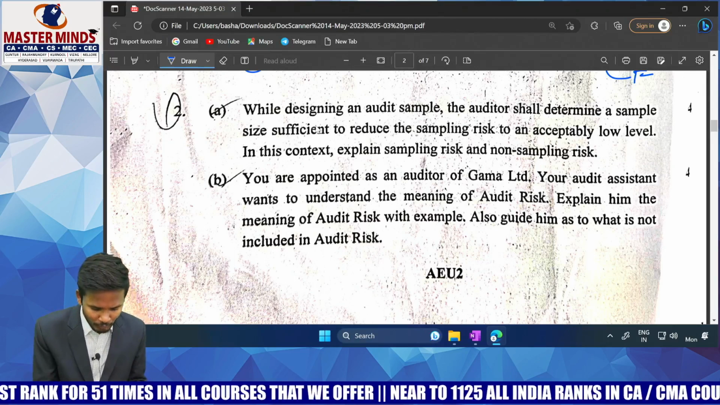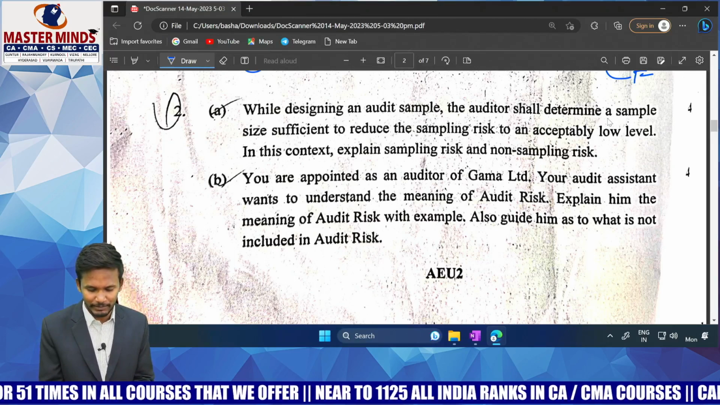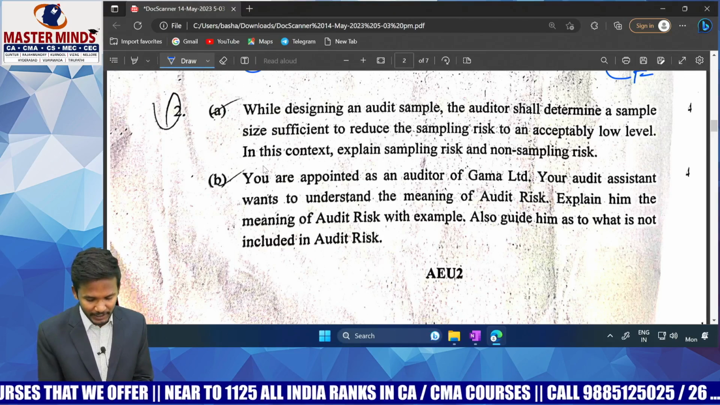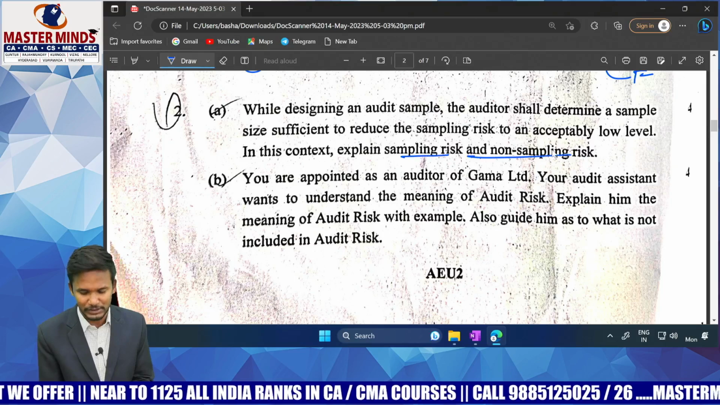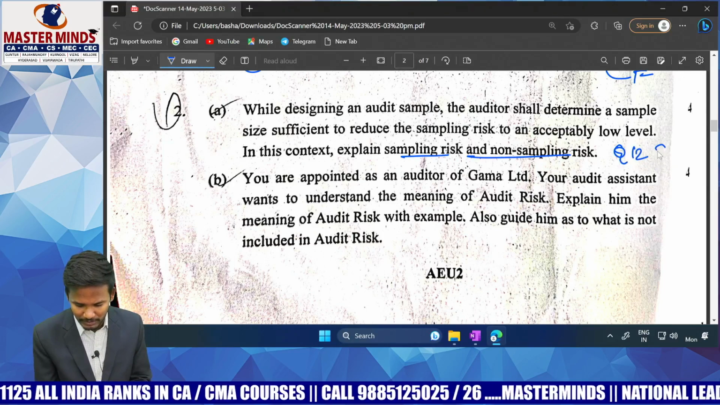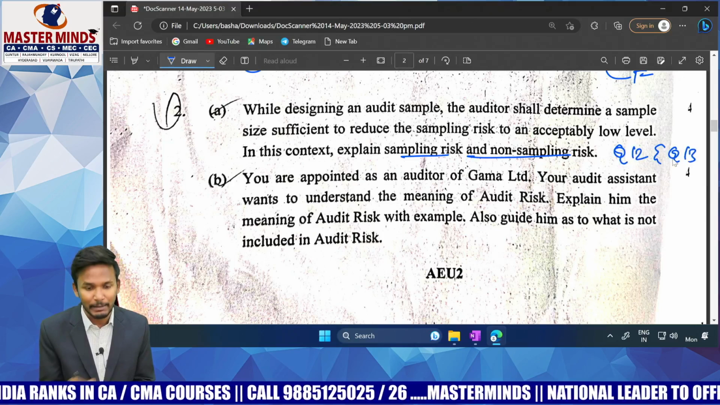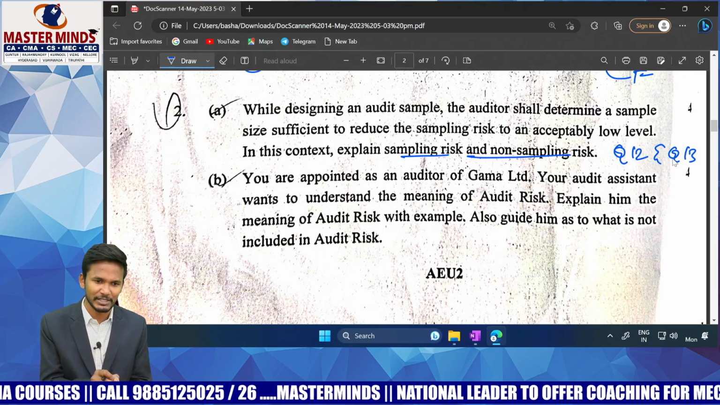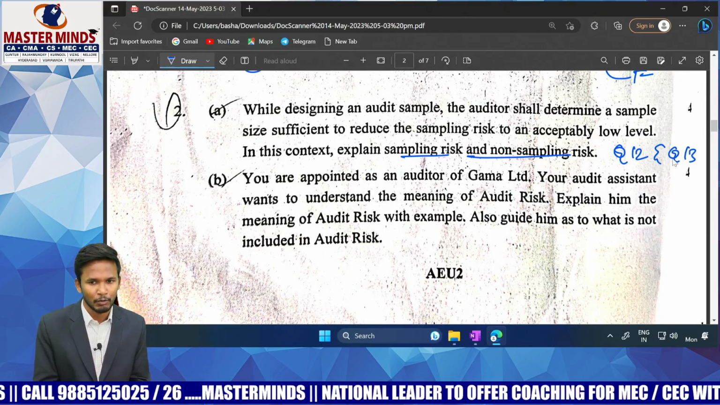Let's see. While designing an audit sample, the auditor shall determine a sample size sufficient to reduce the sampling risk to an acceptably low level. In this context, explain sampling risk and non-sampling risk. This is straight from the audit sampling chapter, question number 12 and question number 13, where one is sampling risk and one is non-sampling risk. What is sampling risk?